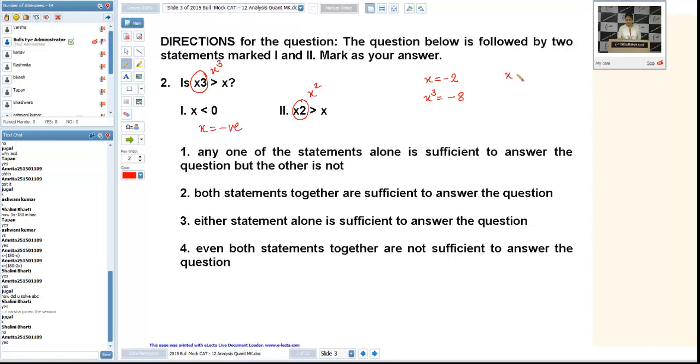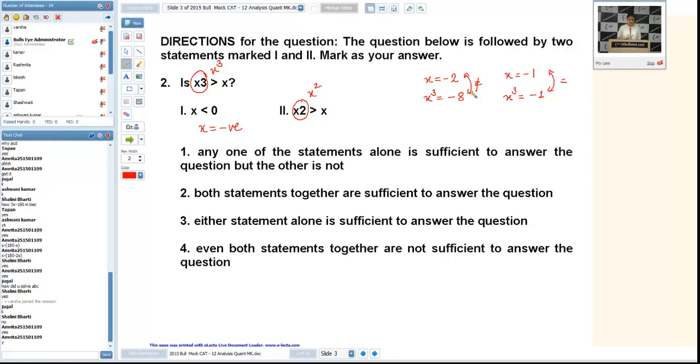But if I take x as minus 1, then x cube will be equal to minus 1. So in that case they both will be equal, but in the previous case they both will not be equal. So in this range we are getting contradictory statements, so we cannot take the first statement alone. Is it okay, Amrita?